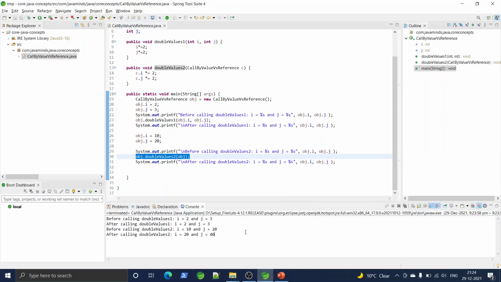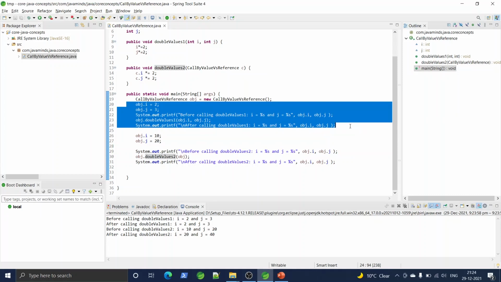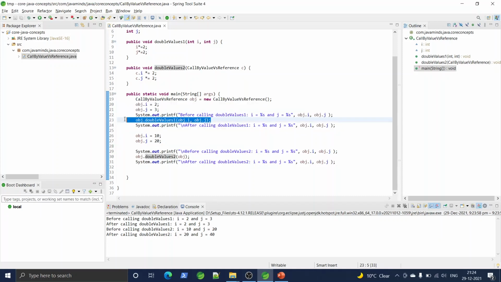See, for primitives, the values were not changed. I mean, within the method, any operation done, the updated values will not come outside that method.